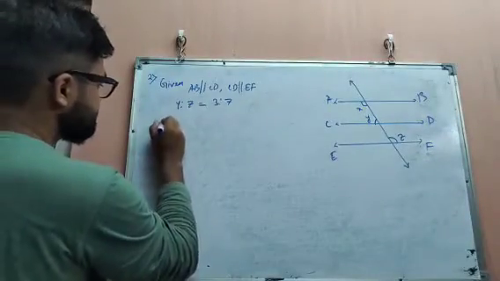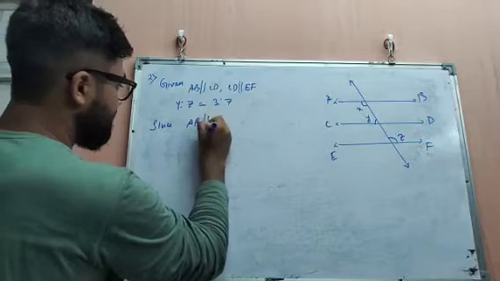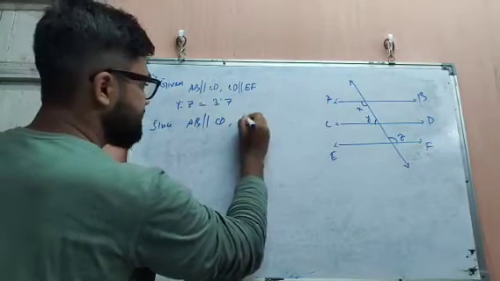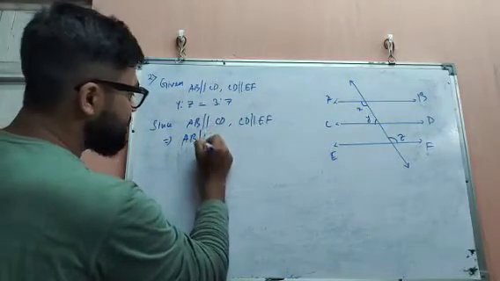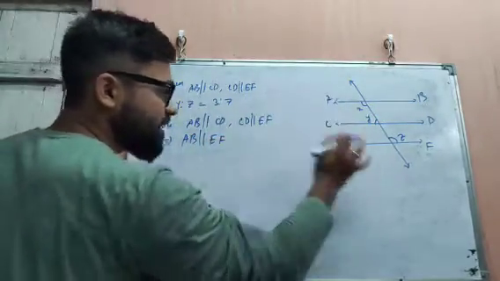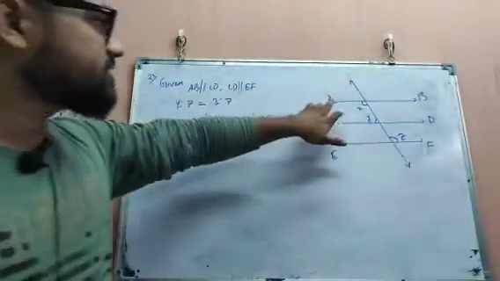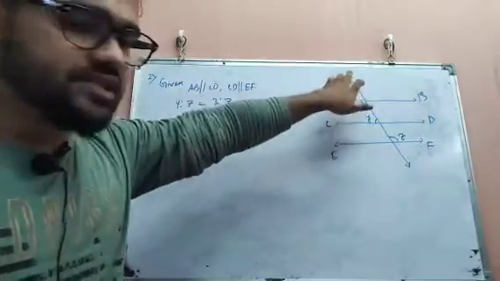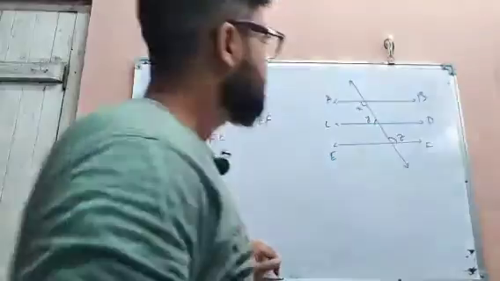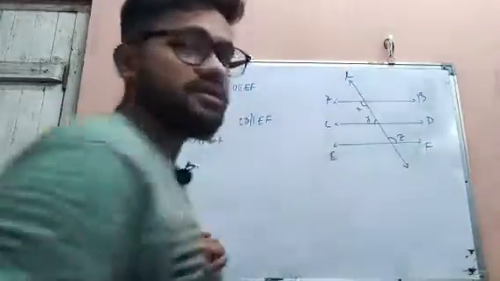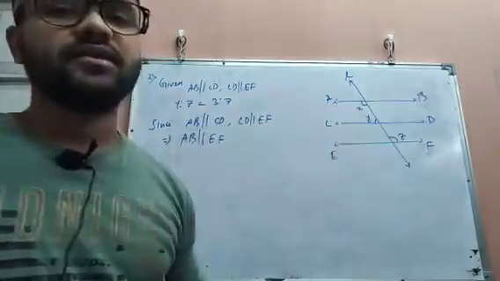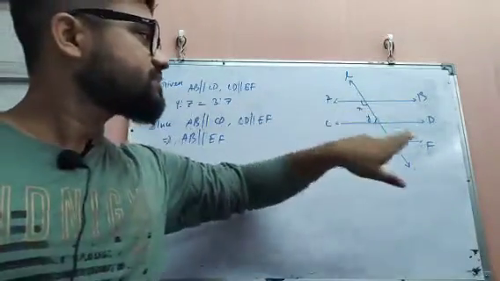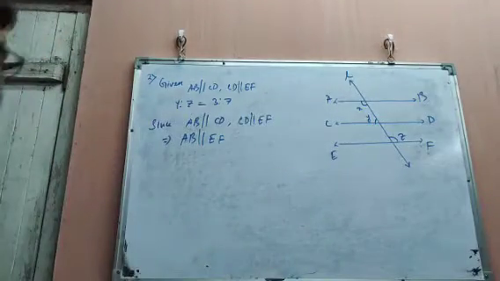Now see, since AB is parallel to CD and CD is parallel to EF, by the theorem you can say that AB is also parallel to EF. Now if we consider only AB parallel to EF and this one as a transversal, say we have given this transversal the name L. Now L is the transversal, then what will happen?